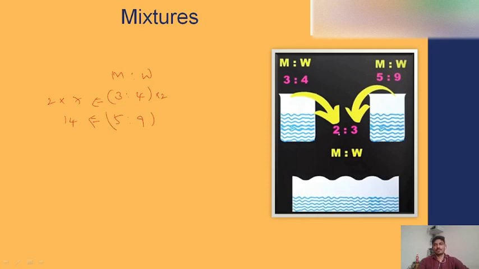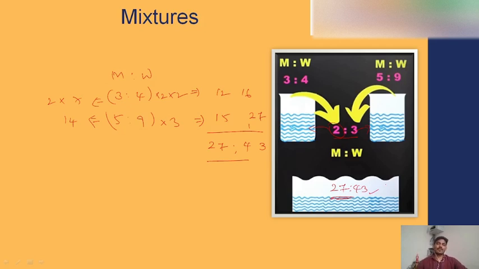Now the question asks us to mix in a 2 to 3 ratio. What it means is we need to take two parts from one container and three parts from the other. After multiplying the values here, 4 into 3 will be 12 and 6. And 3 times 5 is 15 and 9 is 27. And if I add the values here, it will be 30 and 43. So it will become 27 to 43. The ratio of milk and water present in the bigger vessel will be 27 to 43.